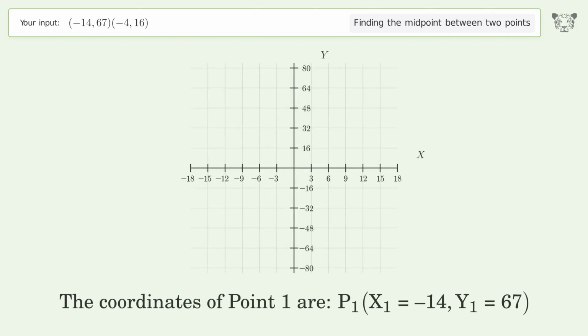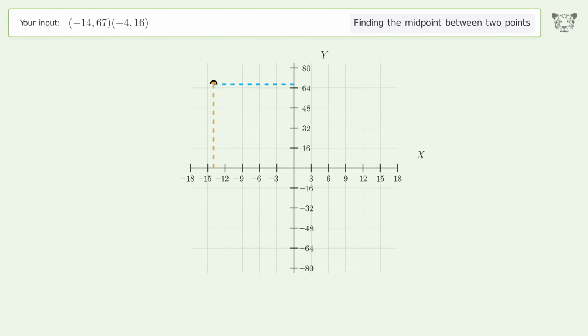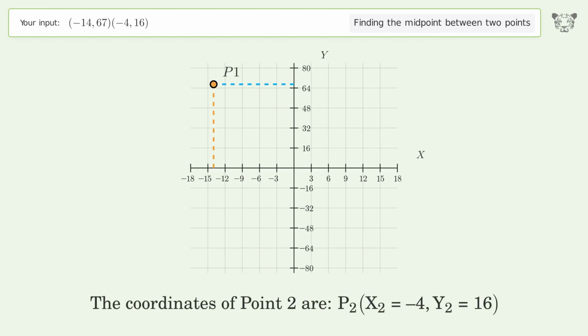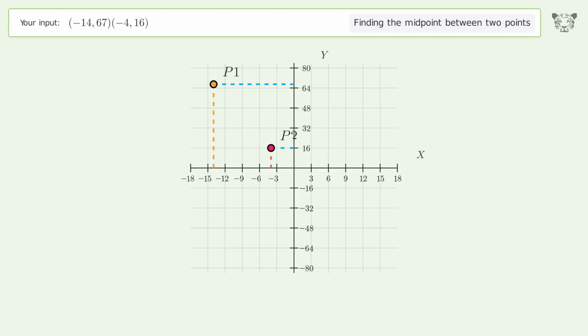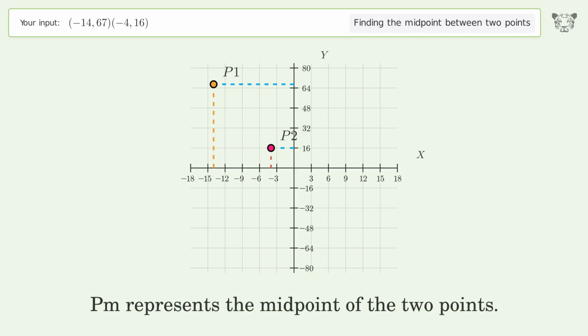The coordinates of point 1 are x1 equals -14, y1 equals 67. The coordinates of point 2 are x2 equals -4, y2 equals 16. PM represents the midpoint of the 2 points.